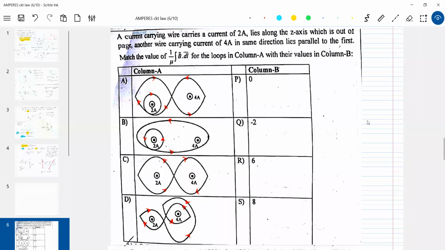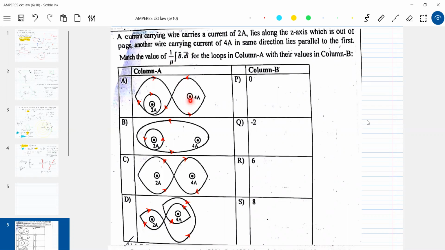I'm going to trace like this. Then it is how much? Plus 4, 1 by mu naught integral of B bar dot dl. Actually mu naught should be there. So the value of this, how much will it be?